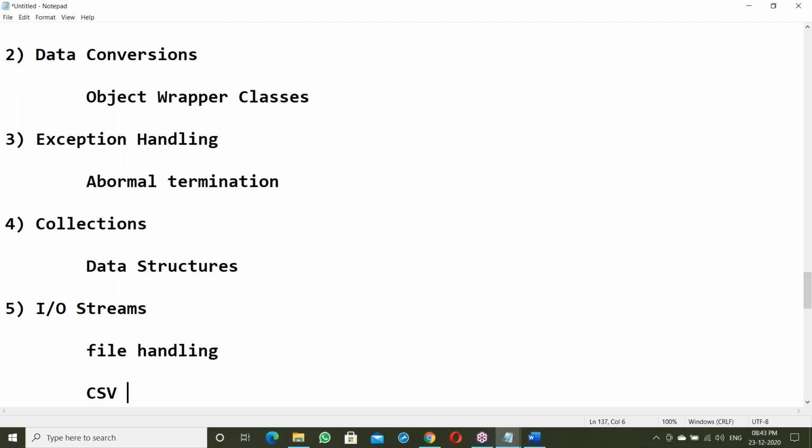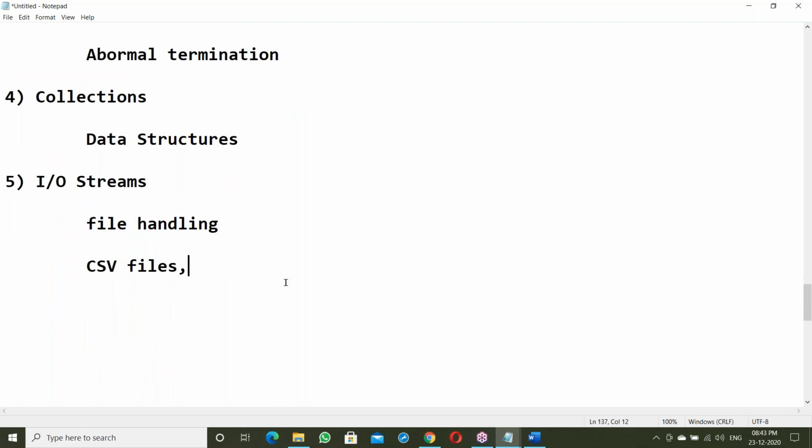Something like CSV files, comma separated values. How to handle CSV files: reading from a CSV file, and using a Java program to generate a CSV file. Next, Excel files: using a Java program, how to read Excel data, how to generate Excel sheets, reading Excel and writing Excel.